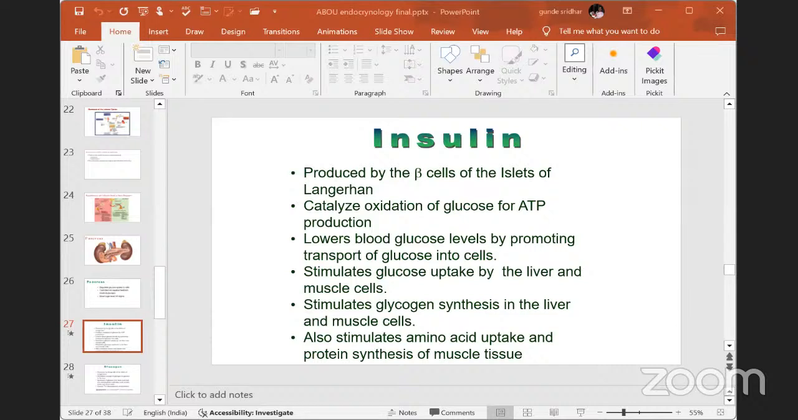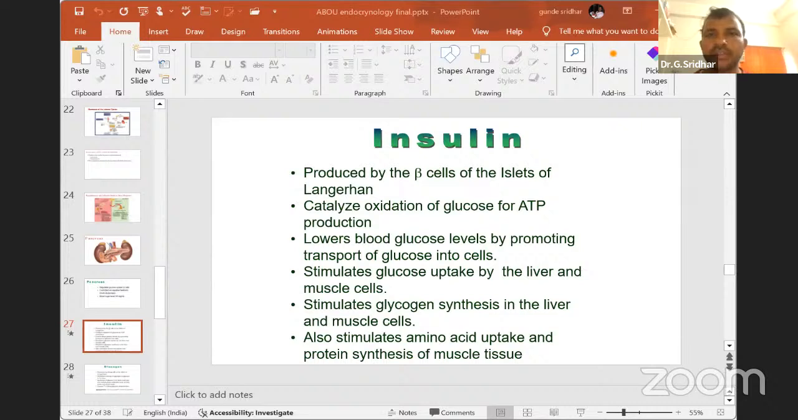These islets of Langerhans have three types of cells: alpha cells, beta cells, and gamma cells. Alpha cells release glucagon, beta cells release insulin, and gamma cells release somatostatin. Insulin is useful for glucose metabolism and is released from the beta cells of the islets of Langerhans. What exactly will it do? It will convert glucose into glycogen.